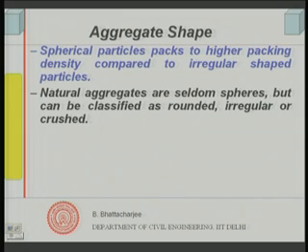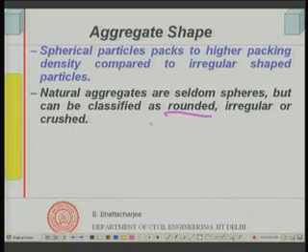Natural aggregates are of course not spheres definitely, but they can be classified as rounded, rounded gravel. Natural gravels will be rounded. If you get it from river bed, they will be all rounded because of natural abrasion that it would have gone through. So, that would be rounded, because of abrasion. So, natural stones, gravels, if you collect them, they will be rounded. So, rounded aggregates are natural aggregate.